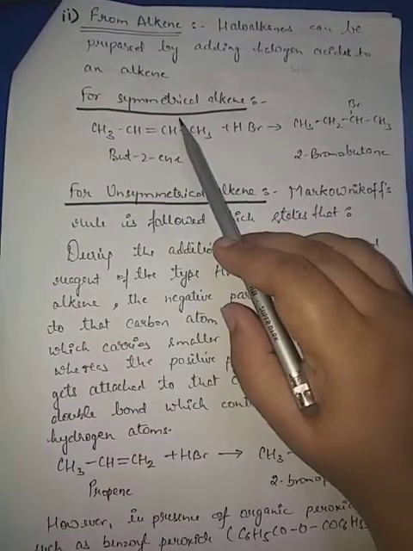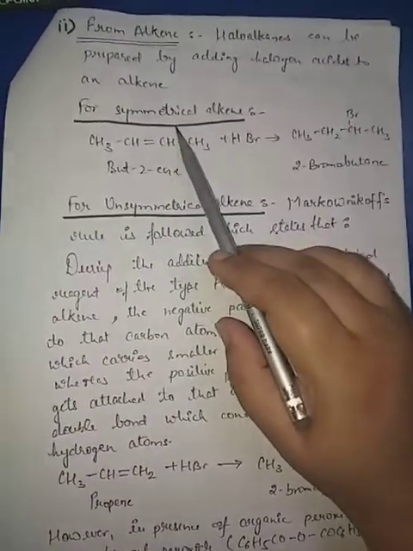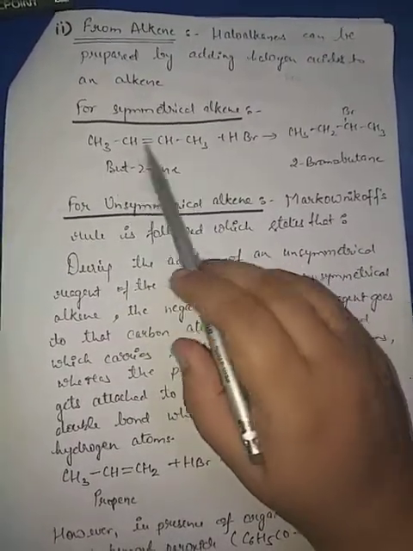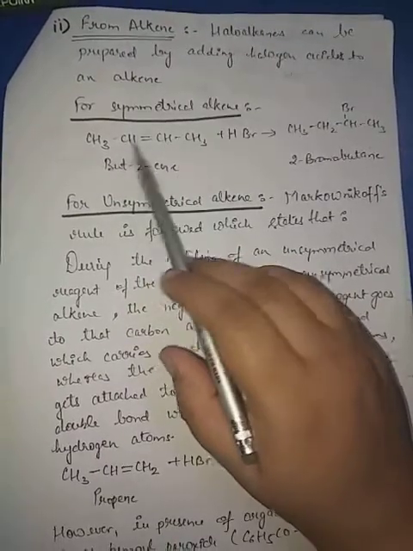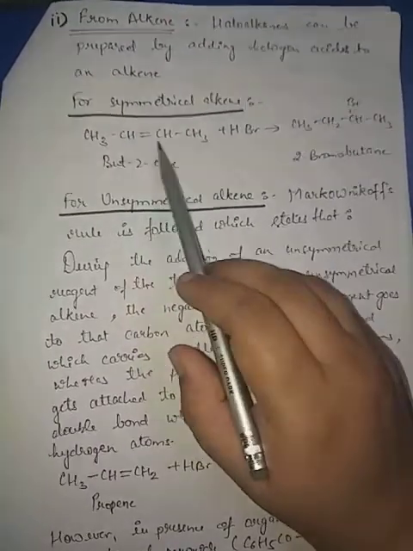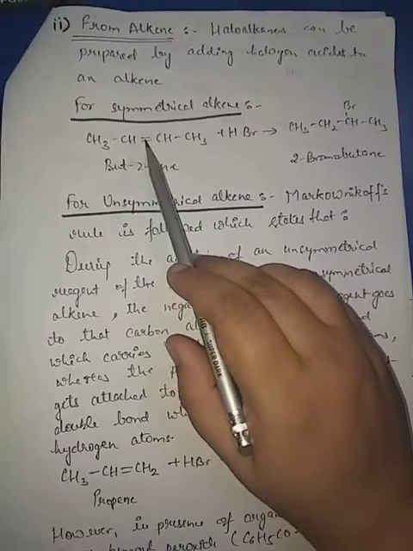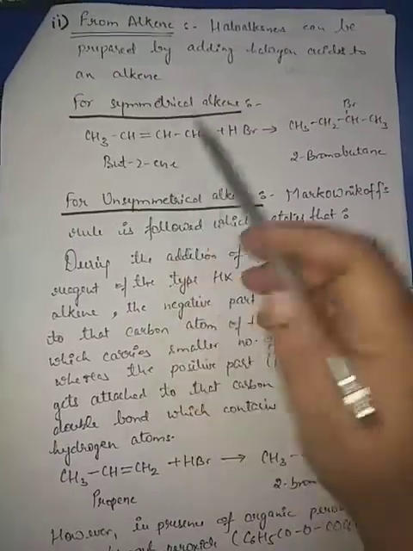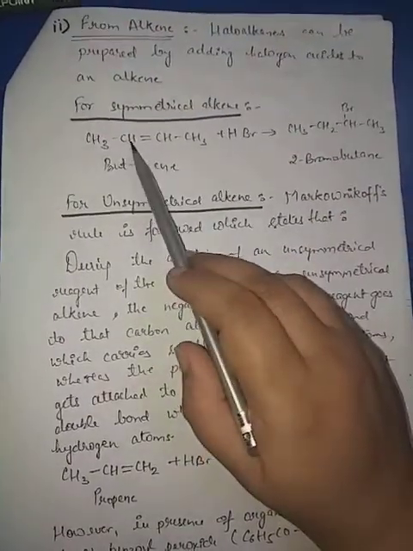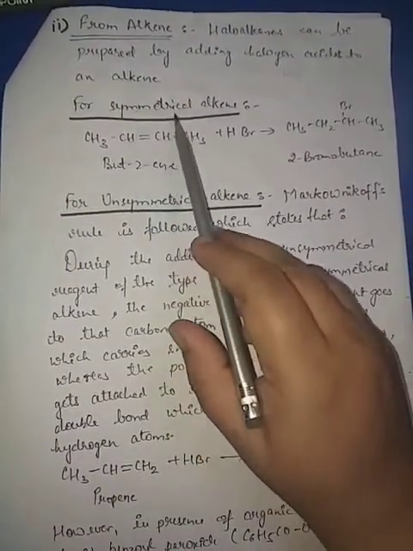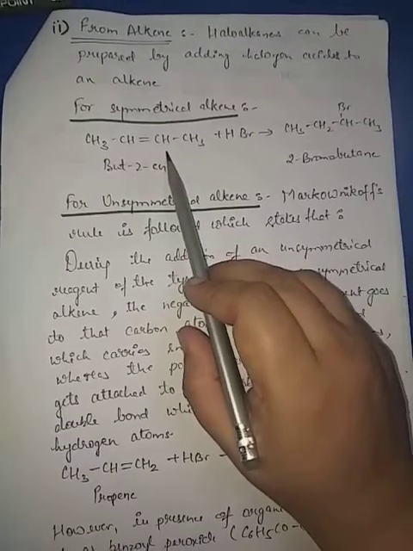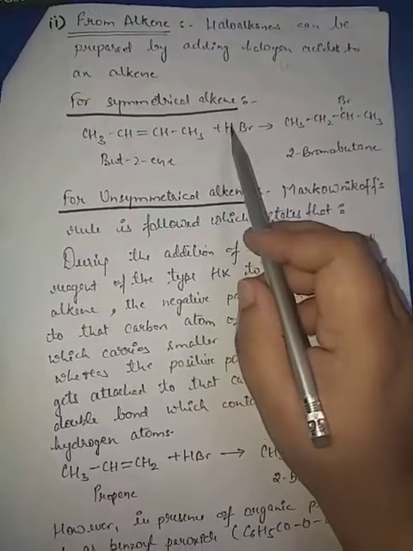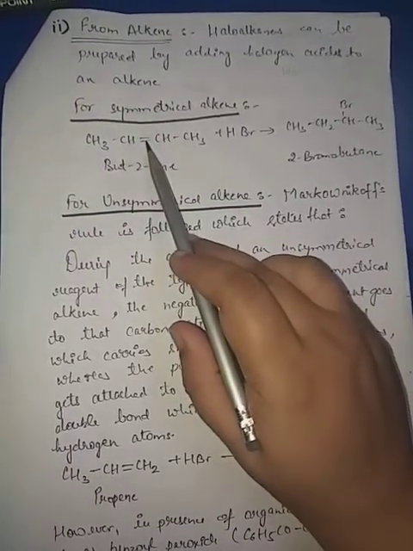Actually, if a symmetrical alkene is there, symmetrical means an equal number of carbon atoms are on the sides of the alkene. Like this double bond, here and here equal numbers of carbon and hydrogen are there. Carbon obviously will be equal. If hydrogen are also equal, in such alkenes, if addition of HBr takes place, then this bond will break.